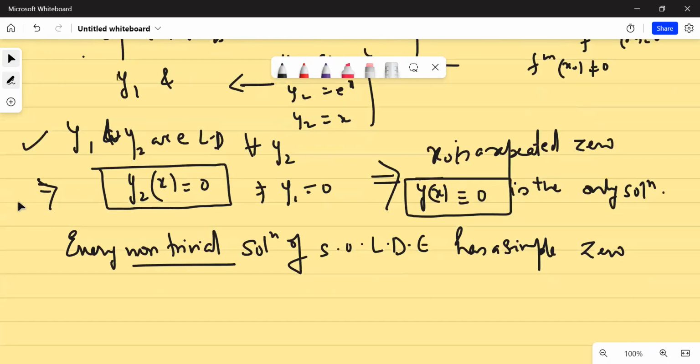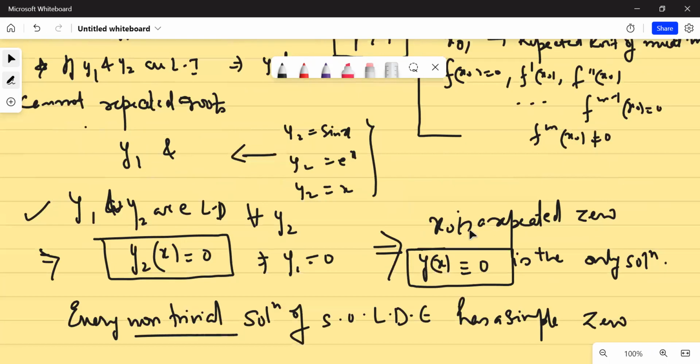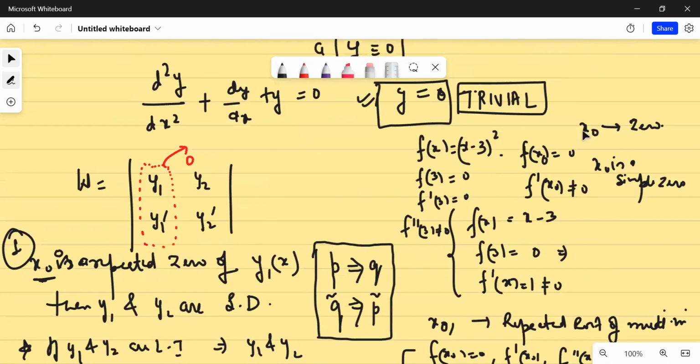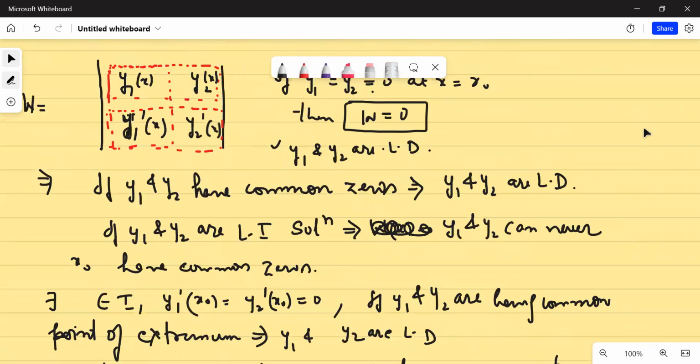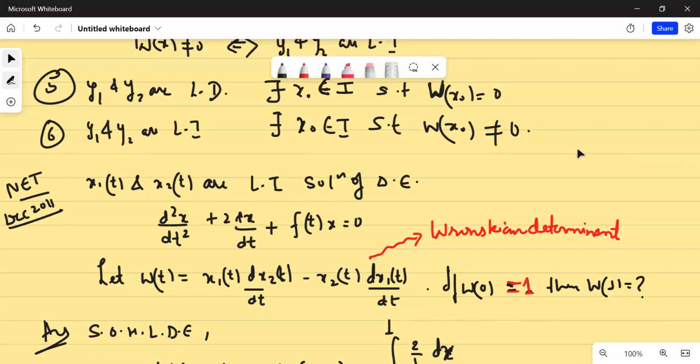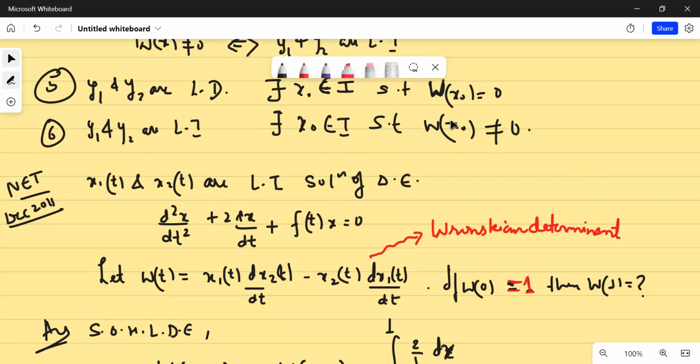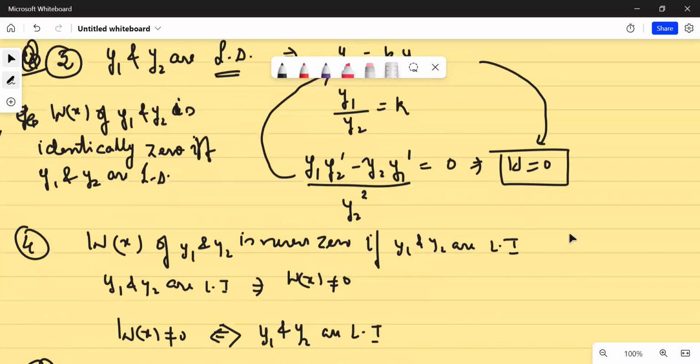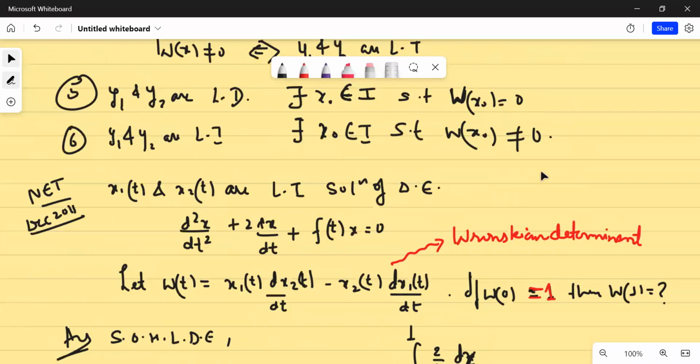So overall, these are all mathematical theories. As a physics person, you need to remember at least the Wronskian determinant, at least the non-zero and zero aspect of it. That is, a non-zero Wronskian determinant would give you linearly independent solutions, and a Wronskian determinant equal to zero would give you linearly dependent solutions. And what is Abel's formula? Up till this, if you know, then you are done.